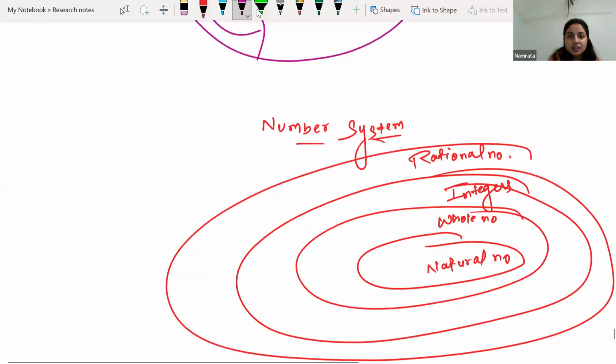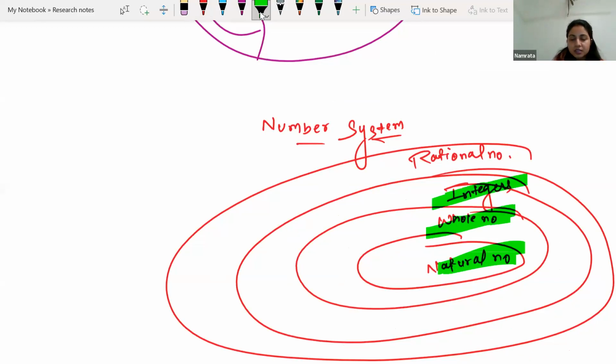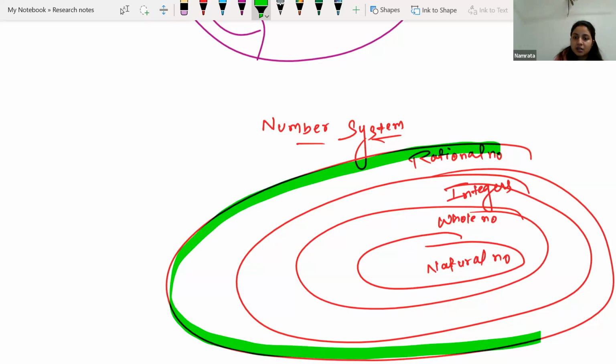So we can say that all natural numbers, all whole numbers, and all integers are rational numbers. If we are talking about rational numbers, you will be focusing on this bigger circle only. The rational number is this bigger circle.